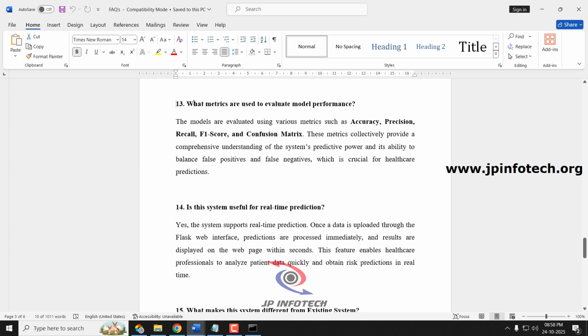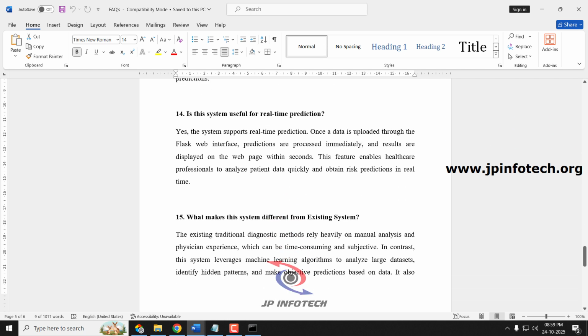Next question, what metrics are used to evaluate the model performance? Here we have used accuracy, precision, recall, F1, and the confusion matrix for both the models. Next question, is the system useful for real-time prediction? Yes, the system supports real-time prediction.